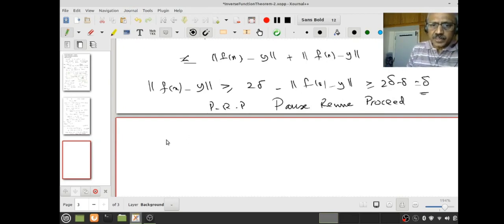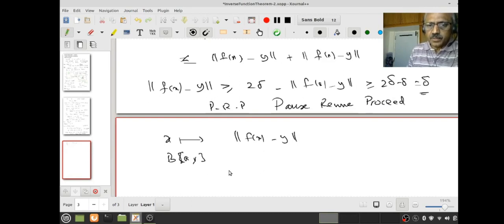But let's look at this function, x going to norm of f(x) minus y. This is on the closed ball B(a, R), right? Therefore what is the value of the function at a? That is norm of f(a) minus y. Call this function alpha. Then alpha at a equals norm of f(a) minus y.